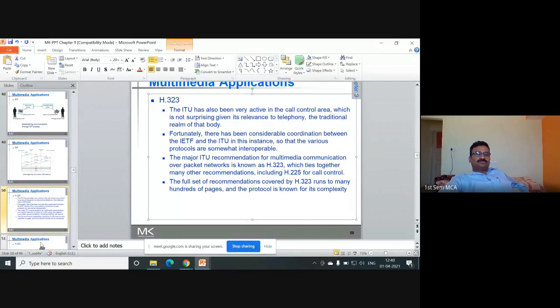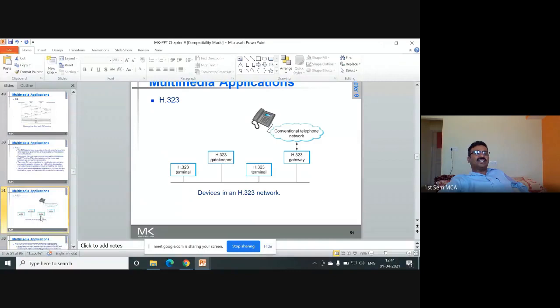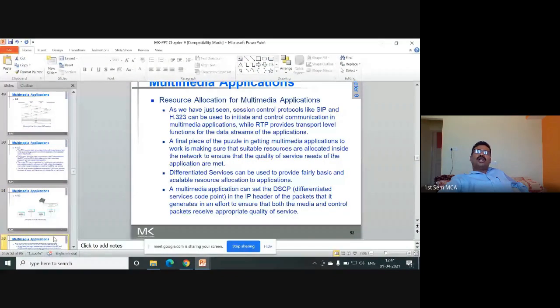H.323 takes care of the device. From this device, it has to connect from what gateway to which terminal, who is the gatekeeper. Devices connection in the multimedia application is taken care of by H.323. Next, resource allocation for multimedia application.